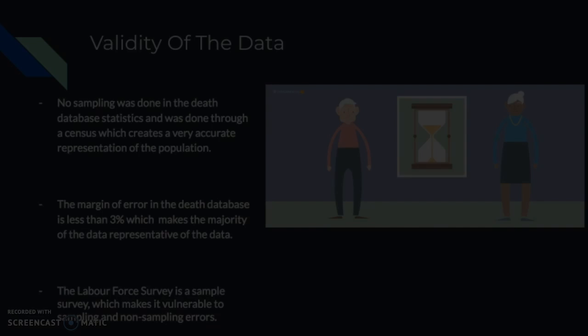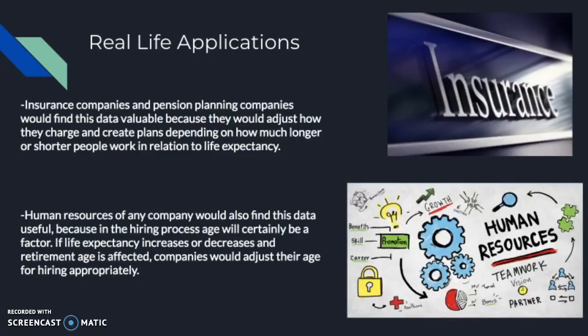Insurance companies and pension planning companies would find this data valuable because they would adjust how they charge and create plans depending on how much longer or shorter people are going to work in relation to life expectancy. Human resources of any company would also find this data useful because of the hiring process. Age will certainly play a big factor. If life expectancy increases or decreases, retirement age is affected. Companies would adjust their age for hiring appropriately.